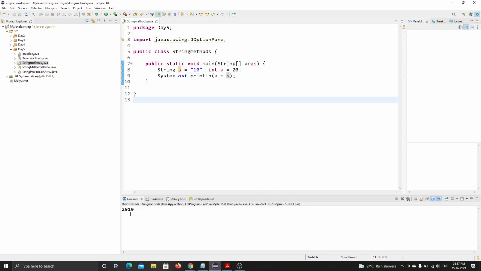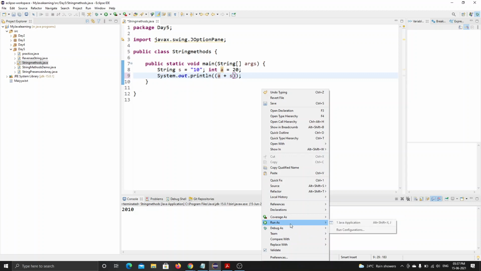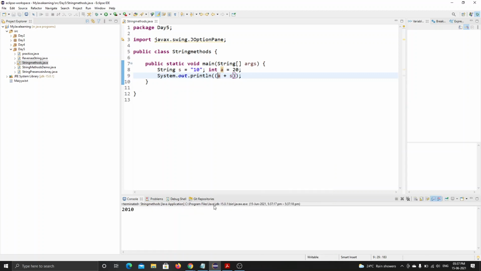See, it is concatenating. Okay, it doesn't give an error but it concatenates strings. What if I write it in brackets? See, it's not adding. It is only concatenating because this variable s is of string type. We can't add this number to this number. We see it as a number, but the computer sees it as a string type, so we can't add those numbers.